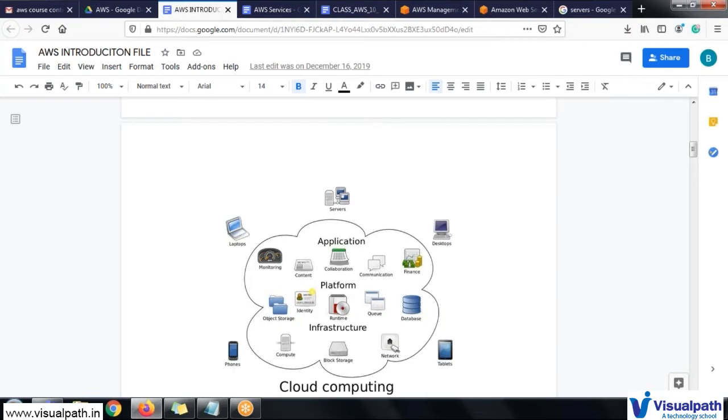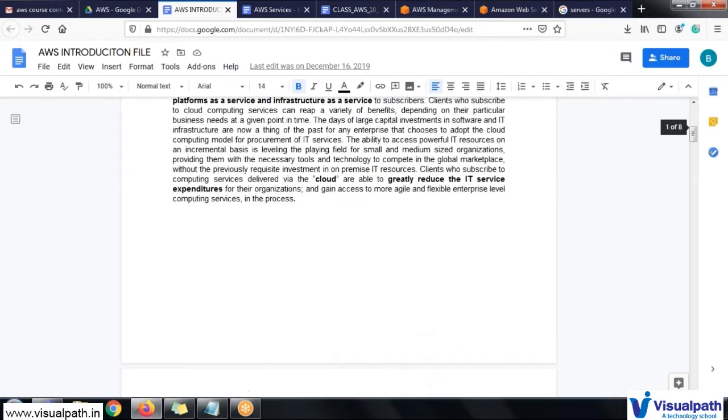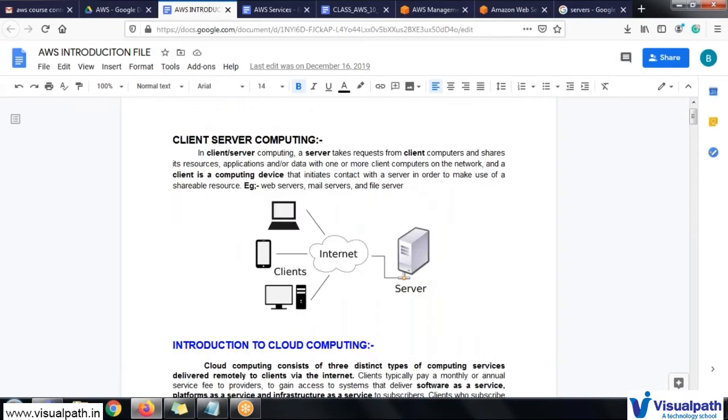Guys, is my speed okay, or should I slow down, or should I increase my speed? Anyone, or are you two responding? It's so fast, we cannot catch. Okay, but I would recommend a moderate speed so that everyone can understand. Yeah.